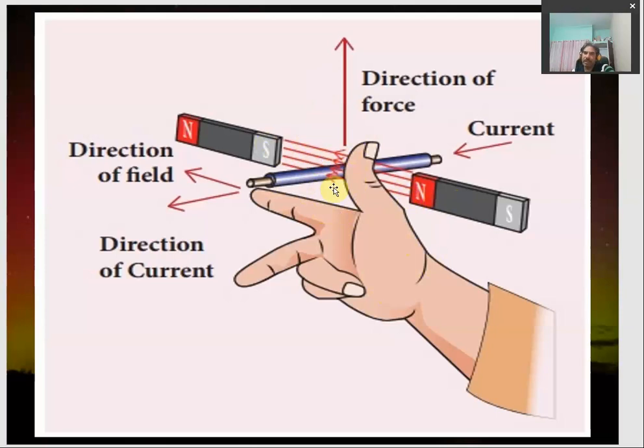So in this case, whenever the conductor is moved up, this is the direction of the force, which is represented by the thumb, and the forefinger represents the direction of the magnetic field, which is from north to south pole. Then current will be induced along the direction of the middle finger. The middle finger will show that in this direction the current will be induced. So if this is the situation, the magnetic field is in this direction, the conductor is moved in the upward direction, the current will be induced in this direction. So this is what we understand from the phenomenon of electromagnetic induction and Fleming's right hand rule.